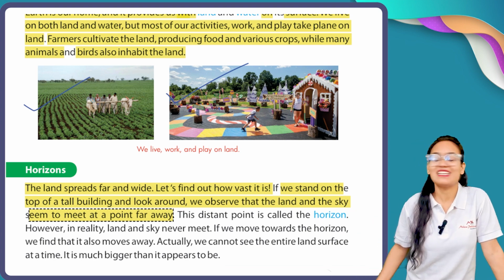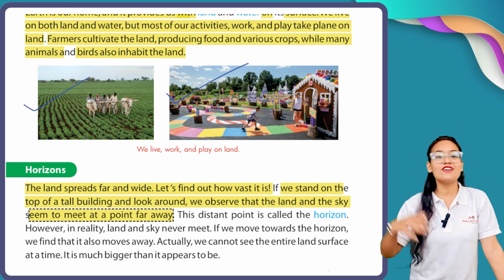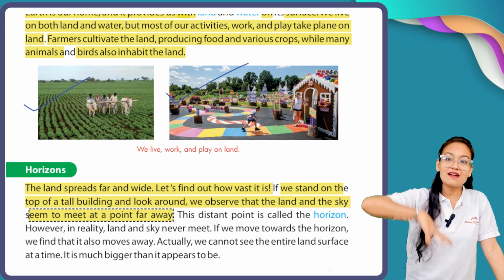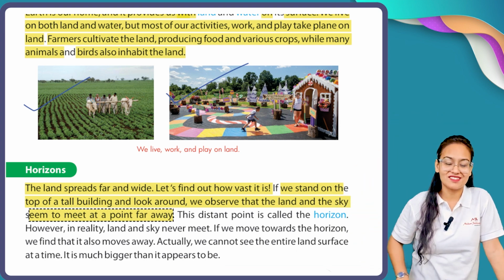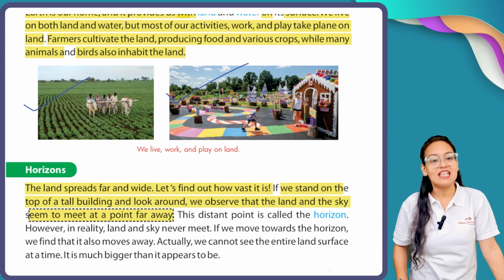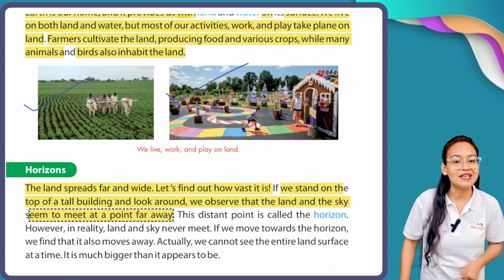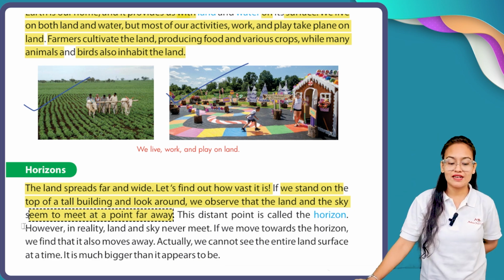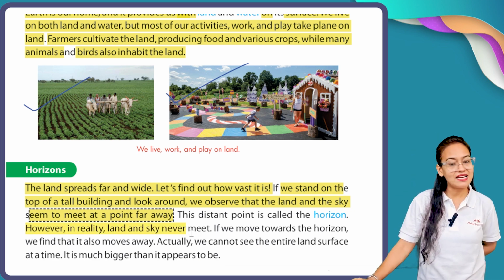But this is not real. In reality, land and sky never meet.